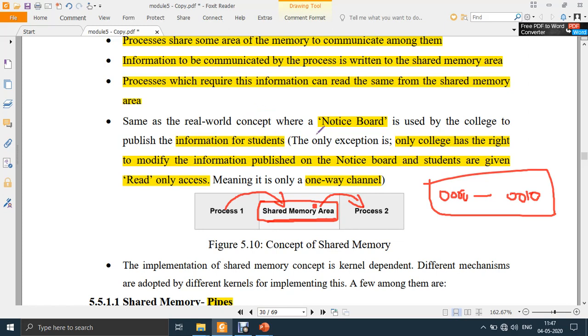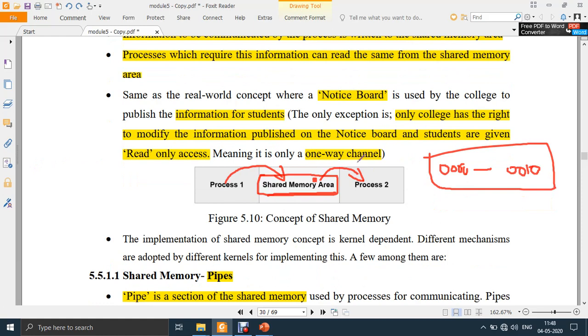Either the department or the college. So that notice board is visible to all the students. The students can read the information displayed, but they cannot change the information. Only the college has the right to modify the information in the notice. So it is a one-way channel.